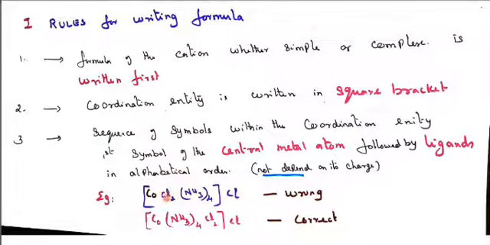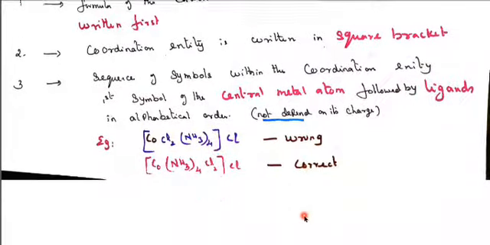Here first there is C, chlorido, and next is amine, so it is a wrong answer. What should be written is NH3 four times on this side and Cl on the next side. So NH3 four first, amine, then chlorido. This is the way of writing the correct formula.